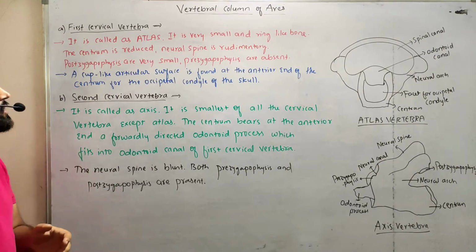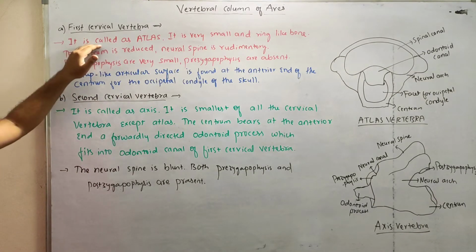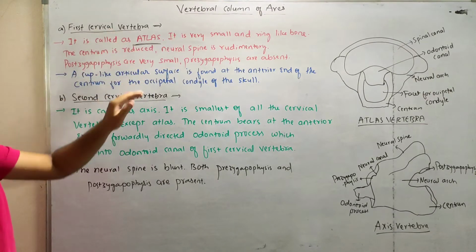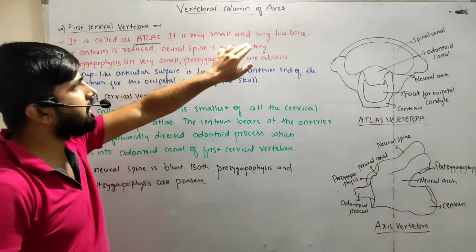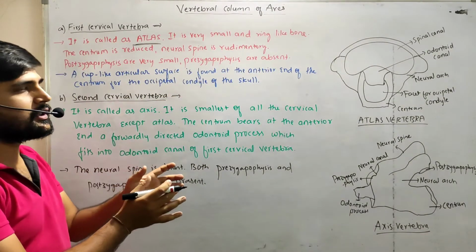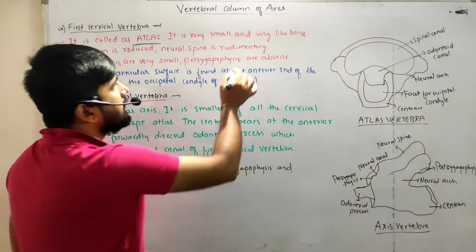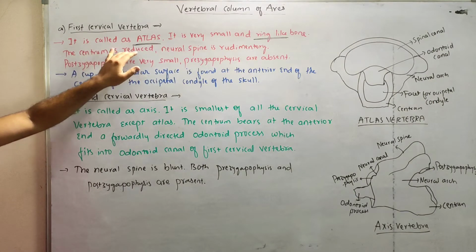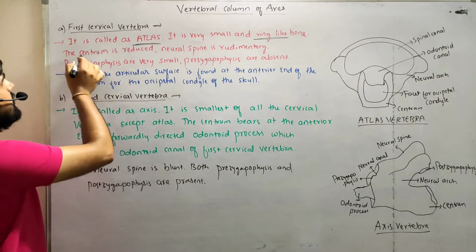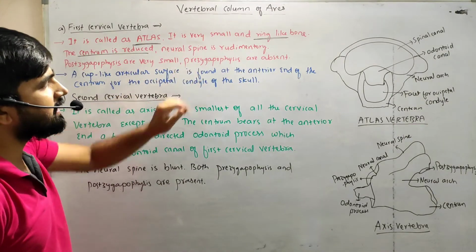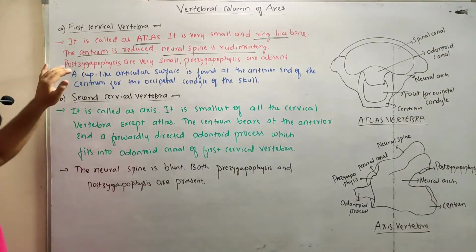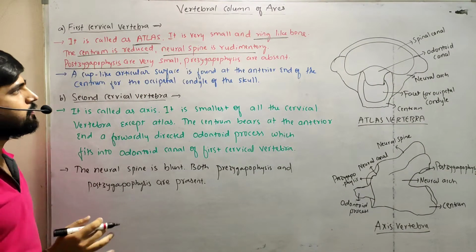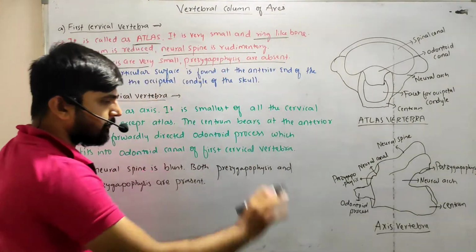The first cervical vertebra is called the atlas. It is a very small, ring-like bone. The centrum is reduced, the neural spine is rudimentary, and the postzygapophyses are present but very small, and the prezygapophyses are completely absent.